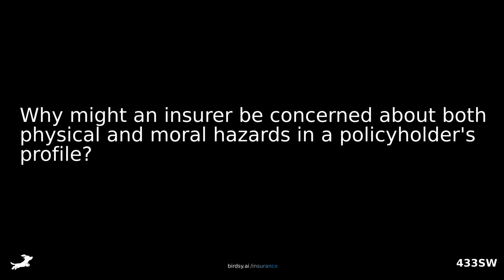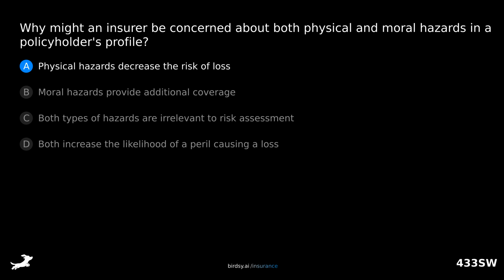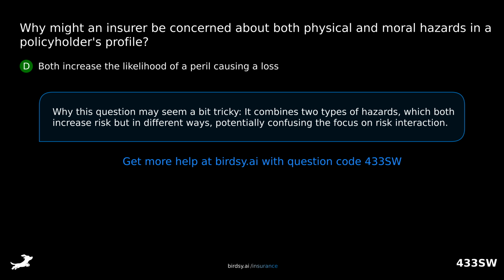Why might an insurer be concerned about both physical and moral hazards in a policyholder's profile? Is it A, physical hazards decrease the risk of loss, B, moral hazards provide additional coverage, C, both types of hazards are irrelevant to risk assessment, or D, both increase the likelihood of a peril causing a loss? The answer is D, both increase the likelihood of a peril causing a loss. Why this question may seem a bit tricky: it combines two types of hazards which both increase risk but in different ways, potentially confusing the focus on risk interaction.